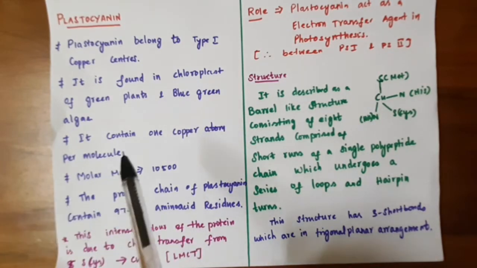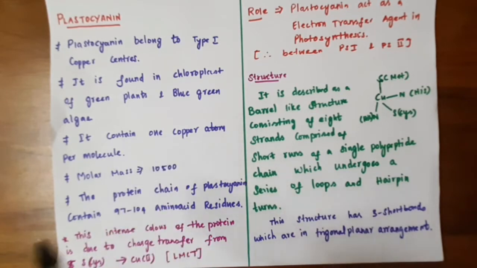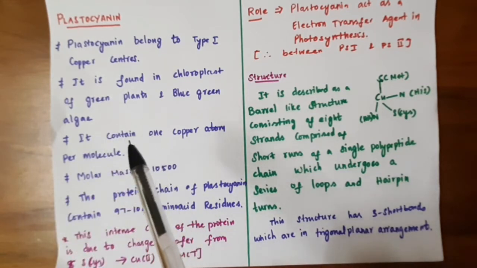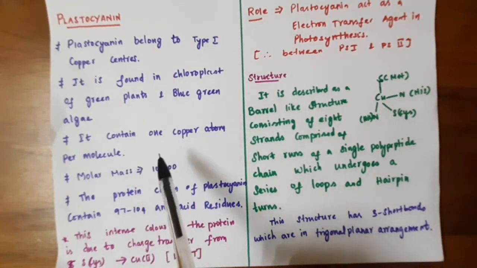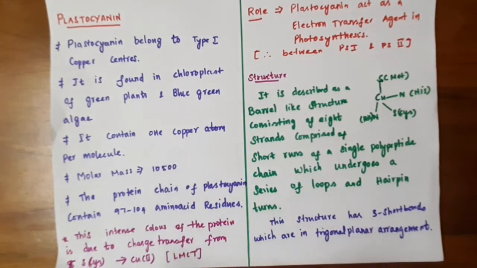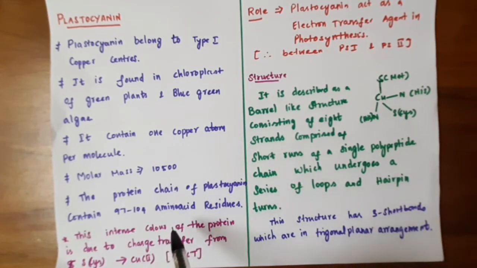So plastocyanin is a well-known blue copper protein and it belongs to the type 1 copper center. The active site of plastocyanin is the copper 1 type. It is found in the chloroplast of green plants, and some green algae also contain this plastocyanin. It contains 1 copper atom per molecule, and the molecular mass is around 10,500. The protein chain is made up of 97 to 104 amino acid residues.